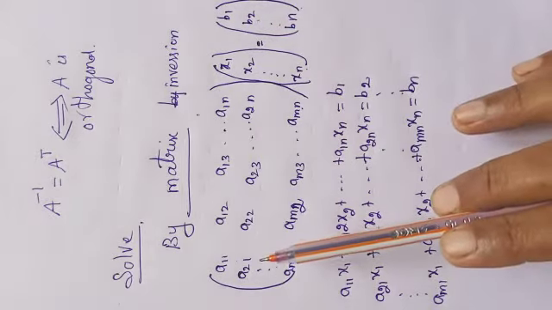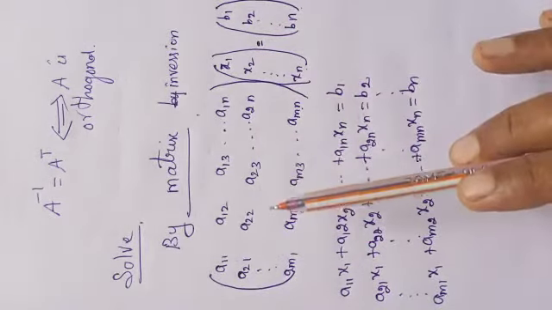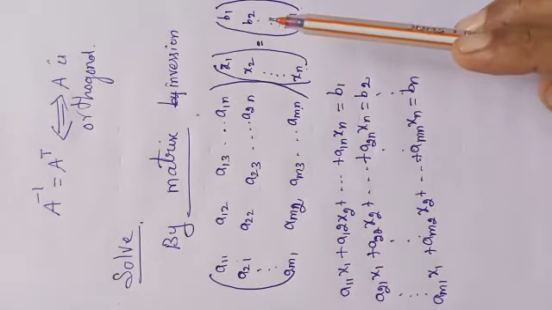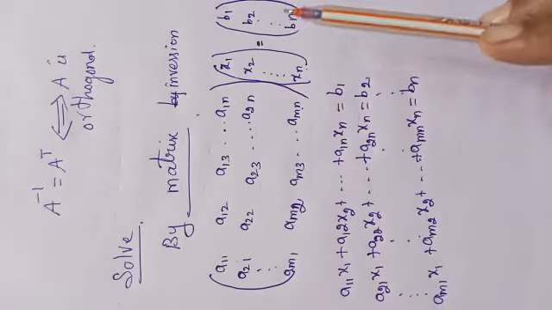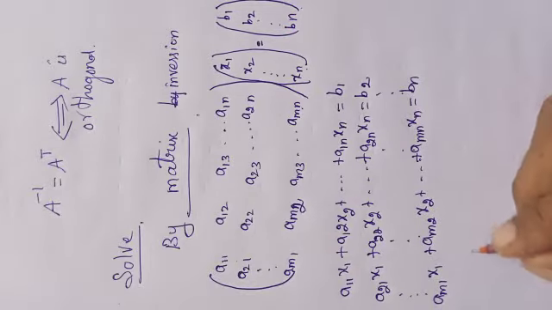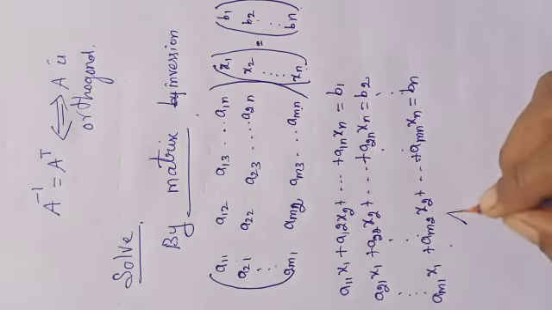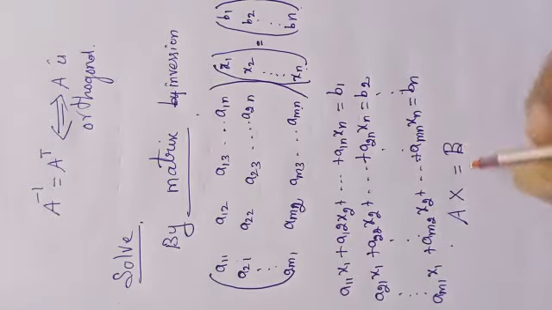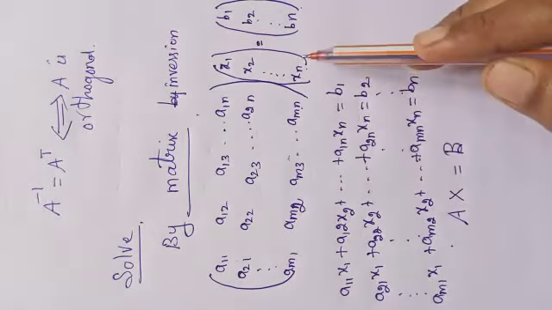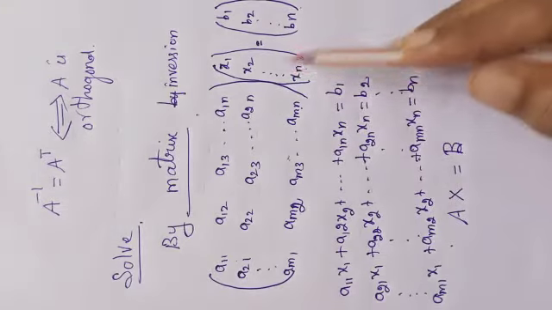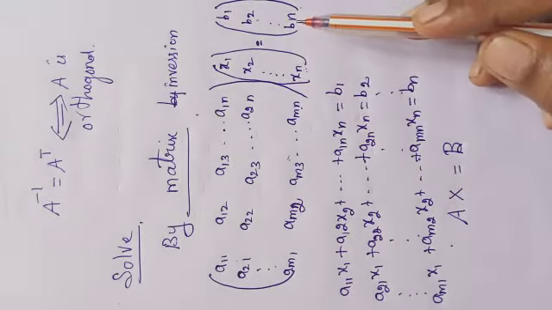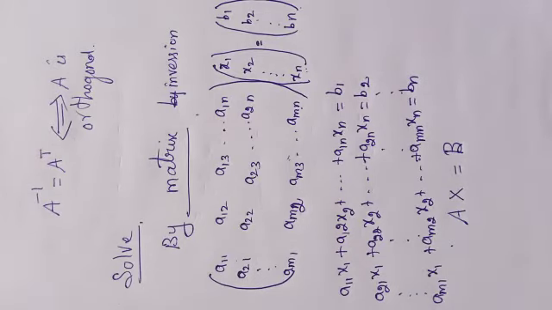When we multiply the second row, a21 into x1, a22 into x2, etc. a2n into xn is equal to b2. So this I can take as capital A into x equals b, where A equals this matrix, x equals the variables and b equals the constant values.